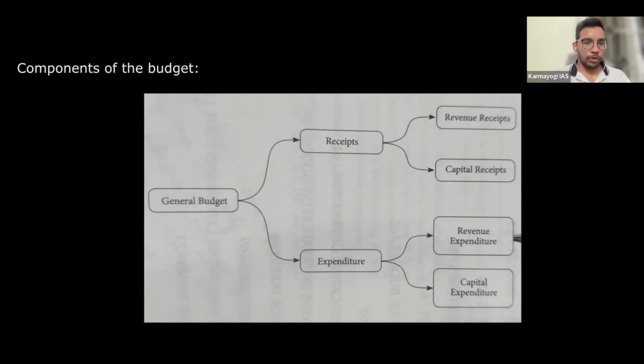So now tell me, your response is also very important for us to continue for the long session. Now tell me, out of these four components, which ones are positive for the government? Can anyone tell me which ones are positive for the government? Sir, revenue receipt and then capital expenditure. Right, good. So we have two benefits, that is capital expenditure and revenue receipt. So government should always aim to increase the revenue receipts and capital expenditure. Government should try to reduce the capital receipt as well as the revenue expenditure, right?